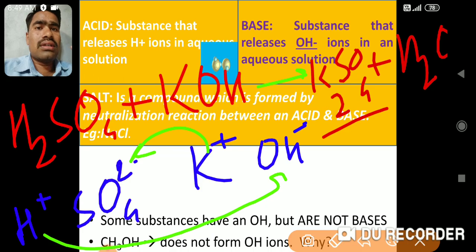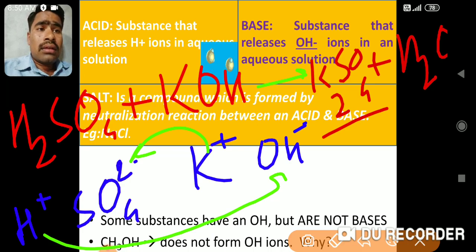न्यूट्रलाइजेशन का रिएक्शन का कोई भी प्रोडक्ट जो है is called salt. The product of any neutralization reaction can be called a salt. So there are varieties of salts. We are going to discuss them in this chapter. Salts also have further classification. On the basis of different concepts, we can classify salts into different categories.